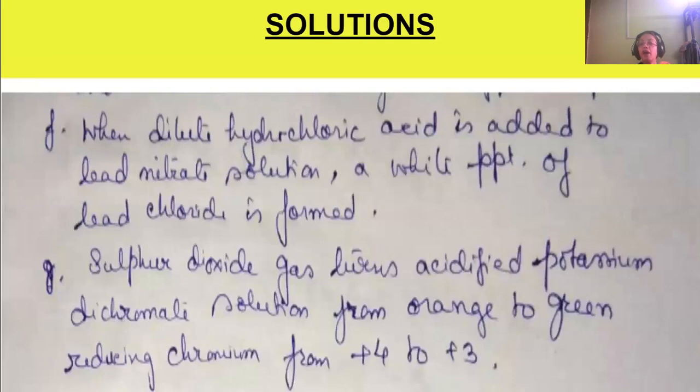When dilute hydrochloric acid is added to the lead nitrate solution, it will form a white precipitate of lead chloride. These all are chemical changes. So these are the chemical reactions which are being formed.